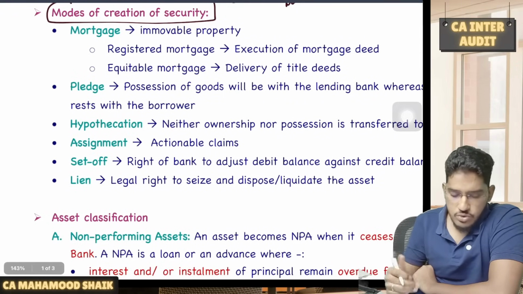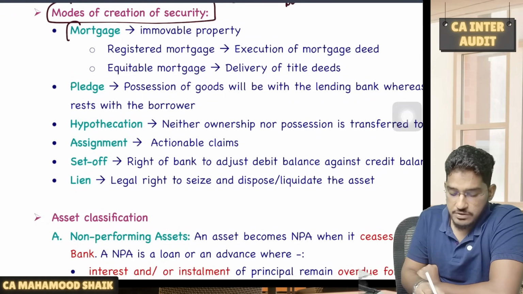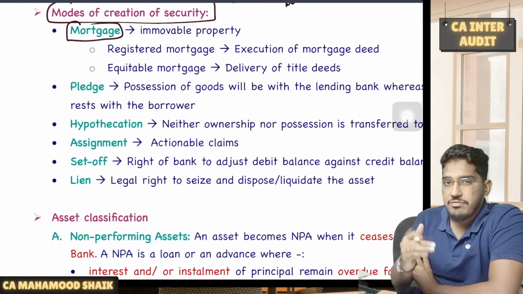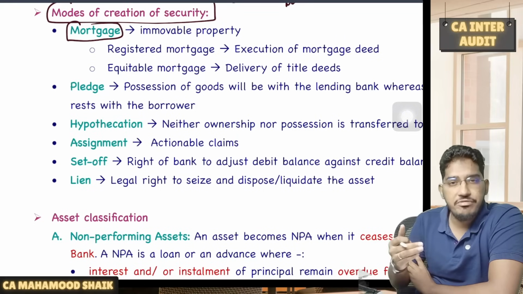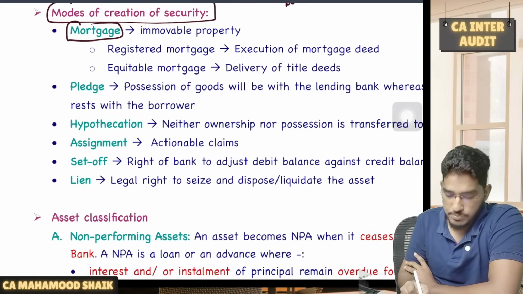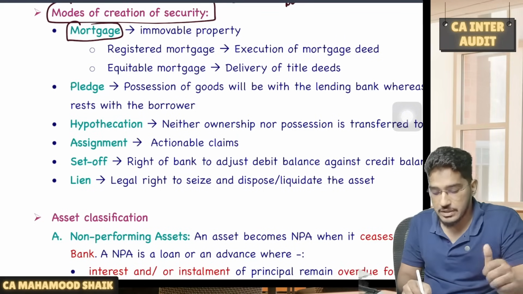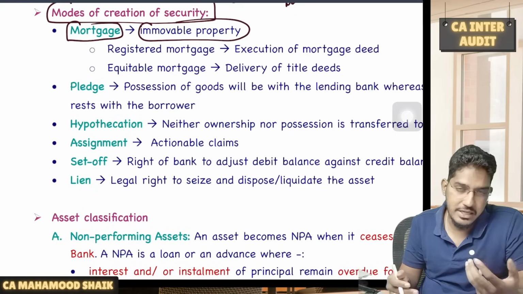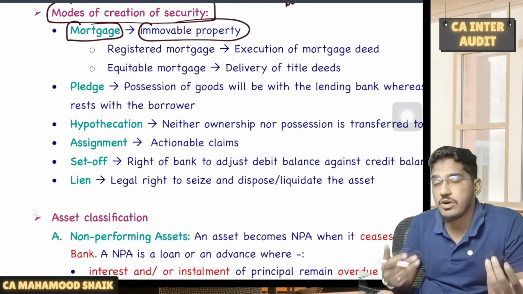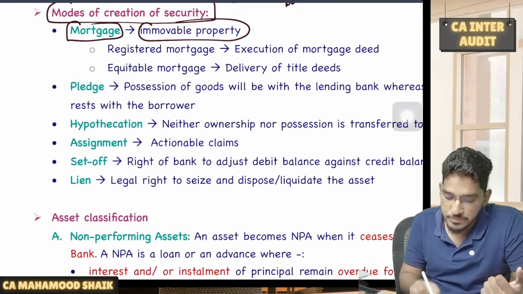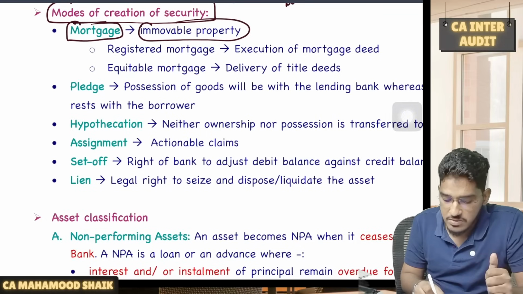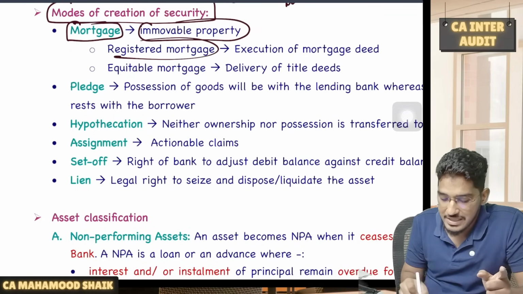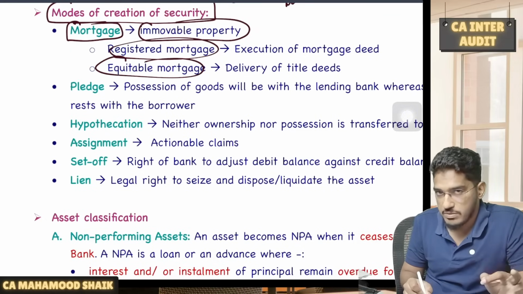There are different modes of creation of security. The first one is mortgage. Generally we invoke this kind of security in case of immobile properties. When you offer the bank an immobile property like land or buildings as security for the loan, we call it a mortgage. And these mortgages are of two categories: one is registered mortgage, the other one is equitable mortgage.